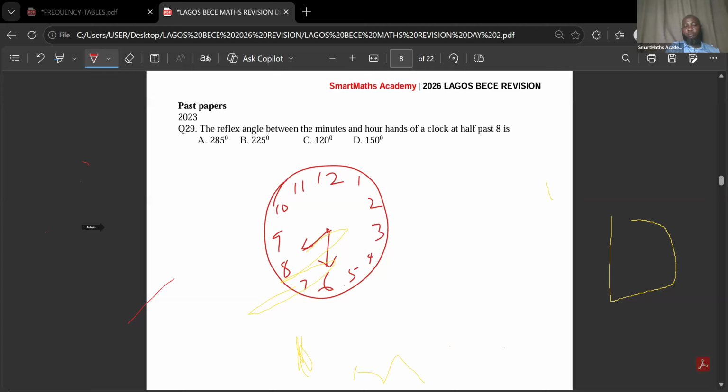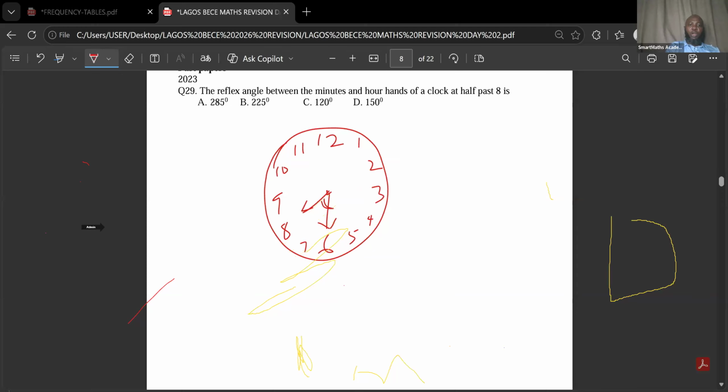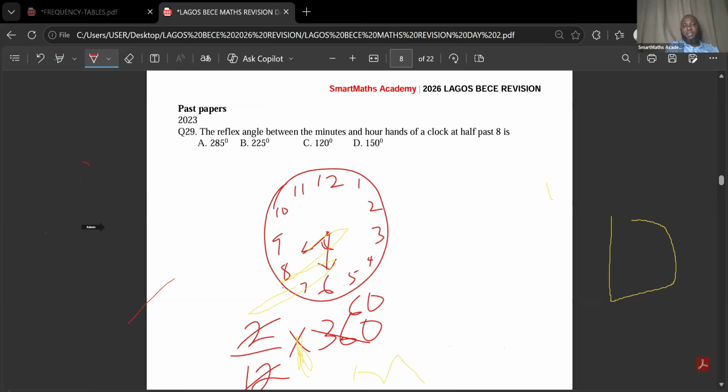So the question asks you to find the angle between the hour hand and the minute hand. Which means you are looking for this angle here, this small angle. What you are now going to do is this. You know, the whole of the angles there is 360. So between 6 and 8, we have 2. That will be 2 out of the 12 that we have on the circle, multiplied by 360. Are you with me? So 2 here, 1, 2 here, 6, 6 here, that is what? 6. That gives us 60.